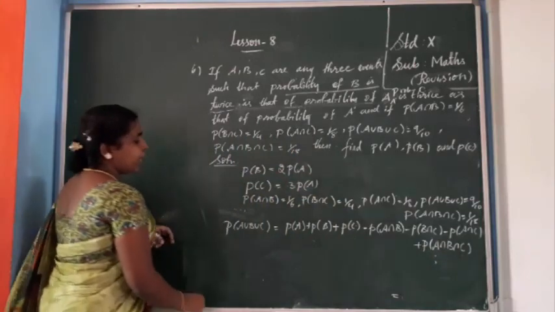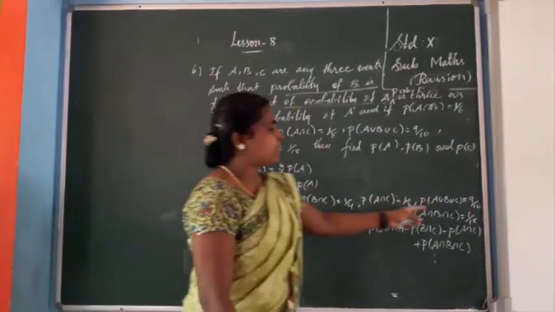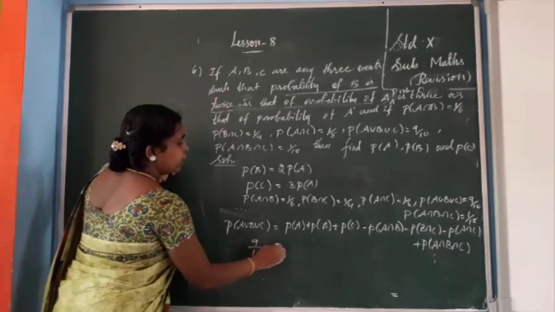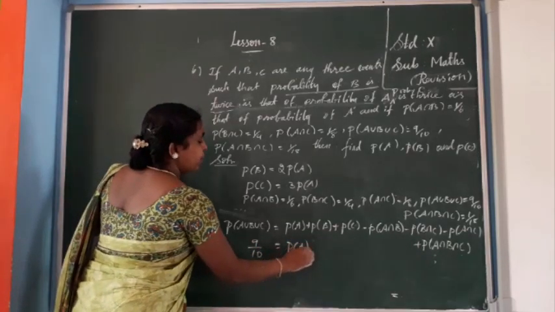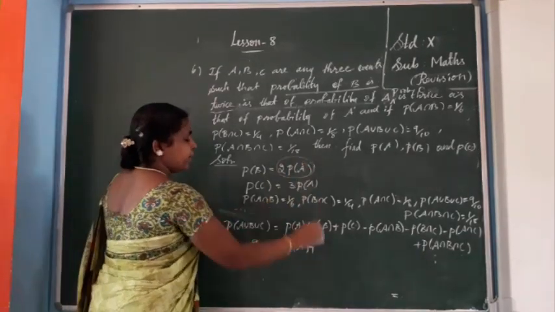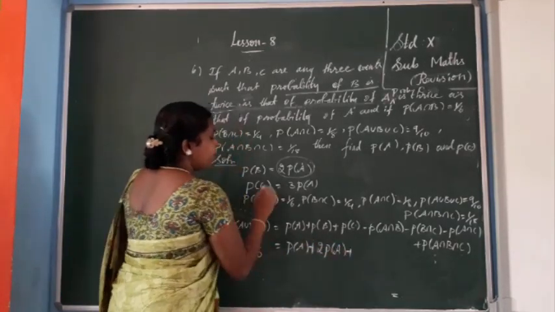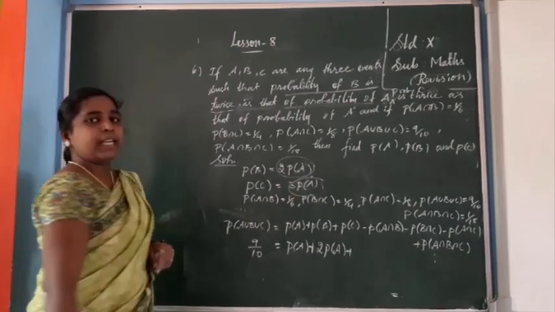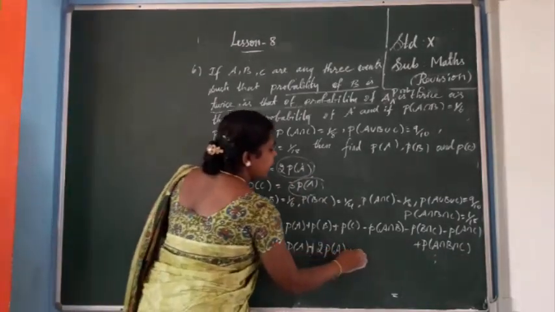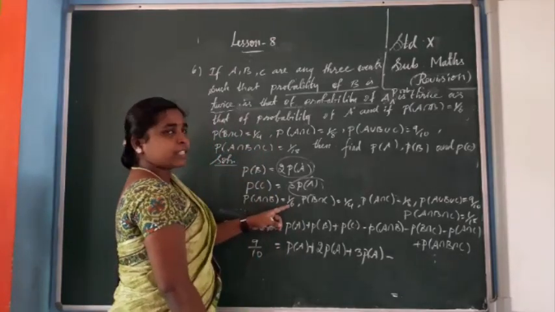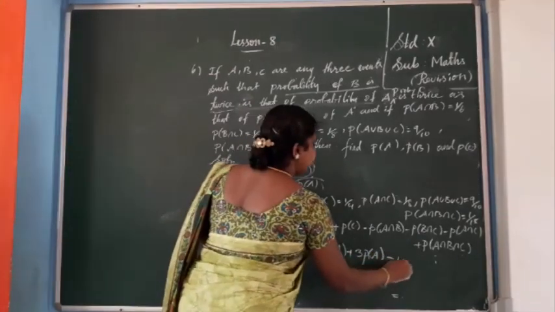Okay. Now we apply all the values. A union B union C value is 9 by 10. So 9 by 10 equals P of A, which we don't know, plus P of B, which is 2 into P of A, plus P of C, which is 3 into P of A. So 3 P of A, minus P of A intersection B, which is 1 by 6,